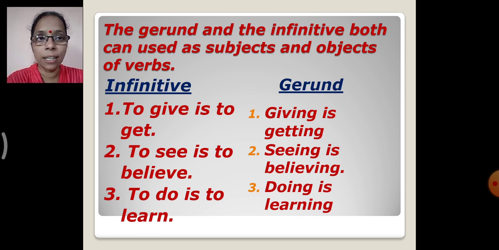So, you can see the gerund and the infinitive both can be used as subjects and objects of verbs. Okay? I think so far everything is clear in your mind, children. The types of non-finite verbs, the forms, the types of participles, and also the ways or the uses of gerund in different forms. Correct? Okay.